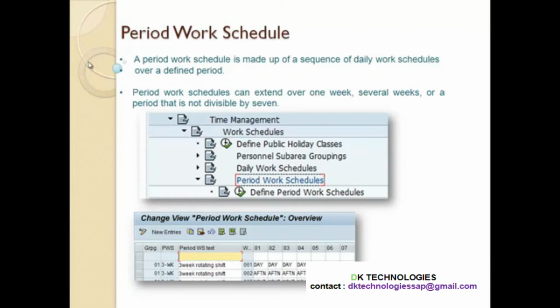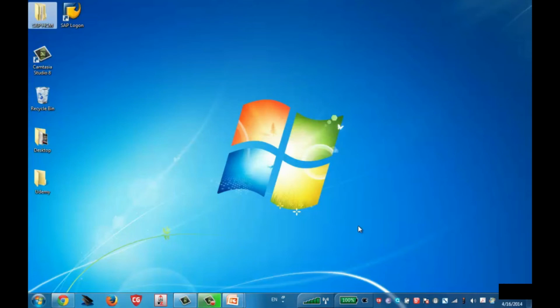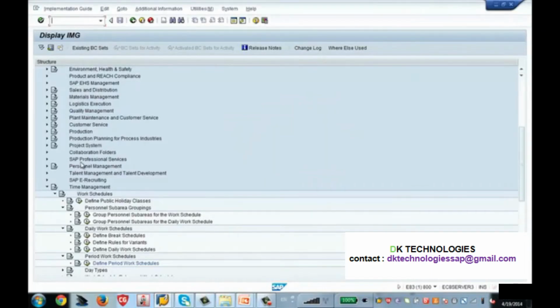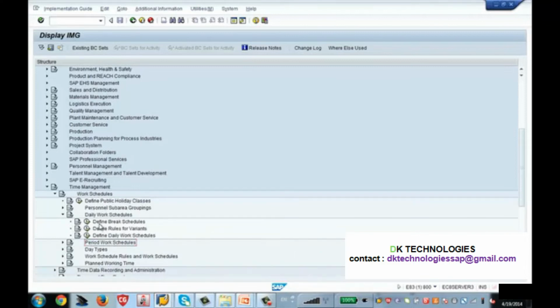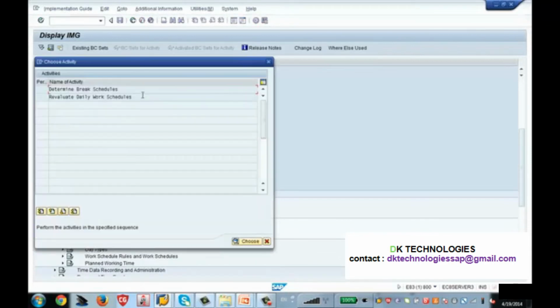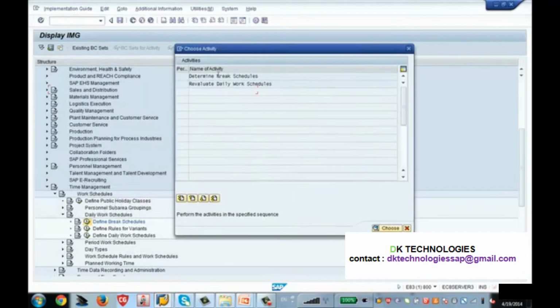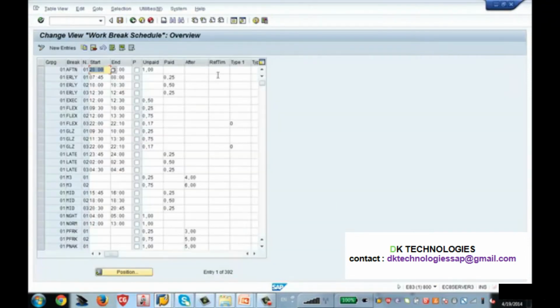Let us configure it in SAP. So I am going in SAP here. The navigation path is same. So you are going to time management, you are going to work schedule, and then you expand the daily work schedule. Here you will find the break schedule. So click on this one, this screen will come up here, and click on determine break schedules. I am clicking on that.